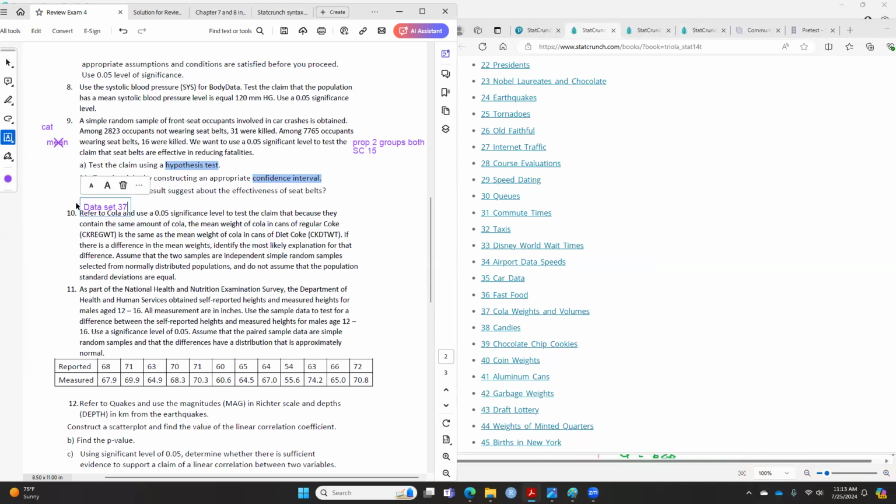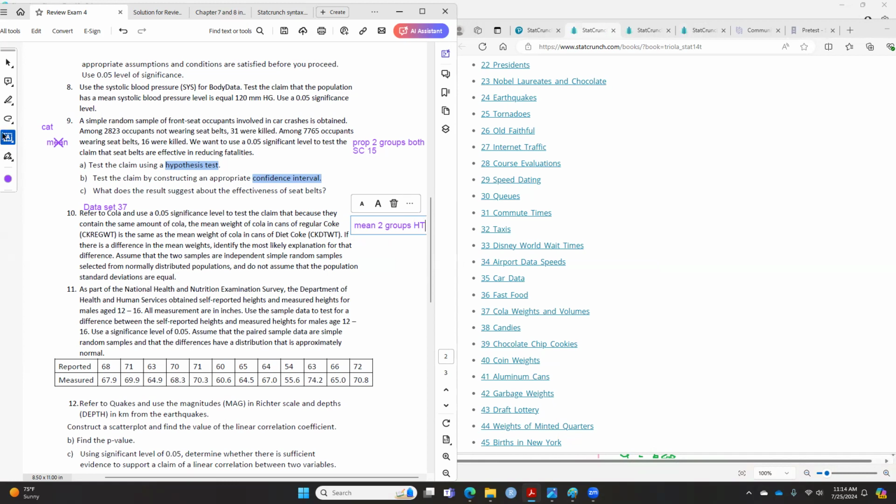Anyone? Is that mean, proportion, or correlation regression for number 10? Mean. This is mean. All of them have mean. Is that one or two groups? Two. These will be two groups. The reason why is because we're comparing regular Coca-Cola and Diet Coke in this case. Are we doing hypothesis testing, confidence interval, or both? Hypothesis. This one is just doing hypothesis testing.